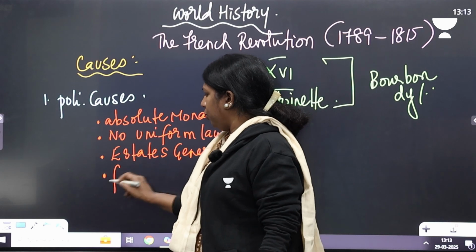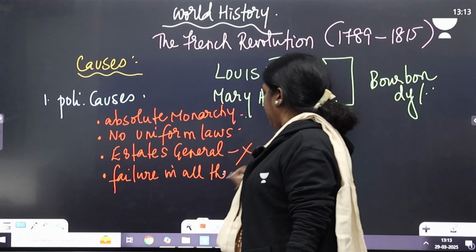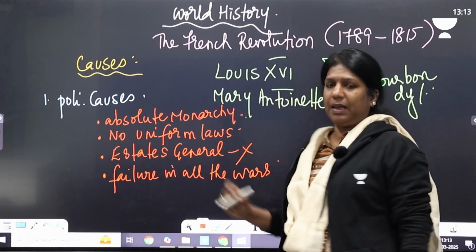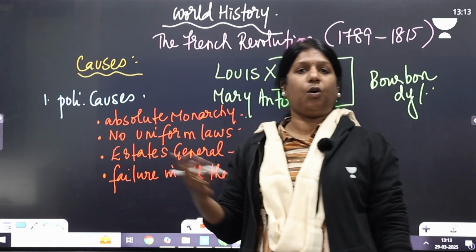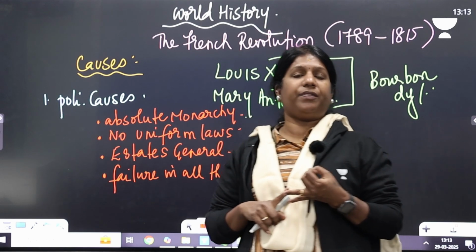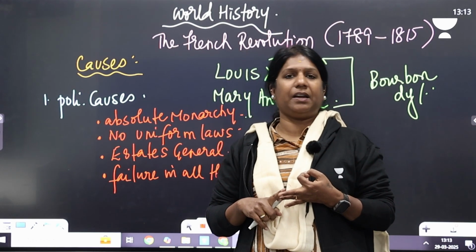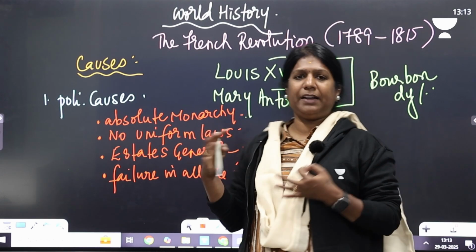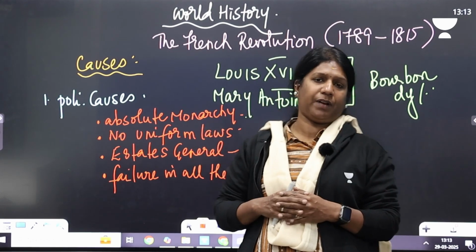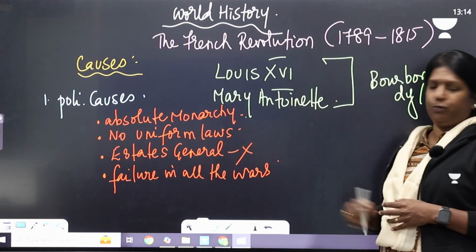And the fourth reason was failure in all the wars. For example, France began to fail in all the wars. The Austrian Succession War, France failed. The Seven Years' War, France failed. And in the American War of Independence, she was never compensated well. So all these led to a heavy financial stress for France. So these were the major political causes for the French Revolution.